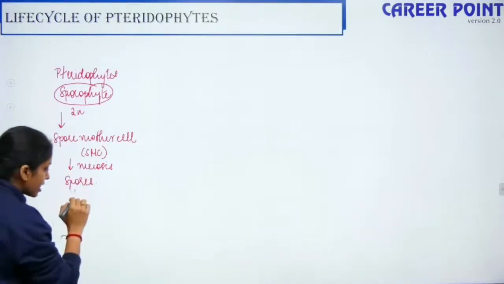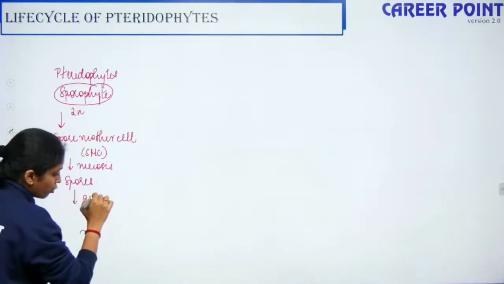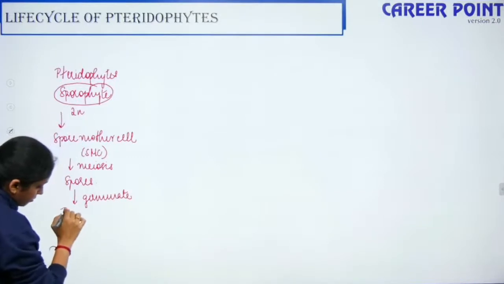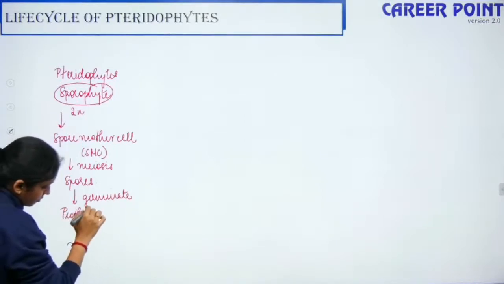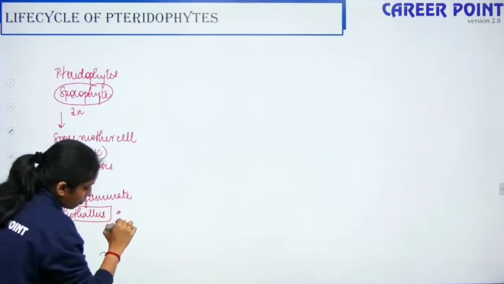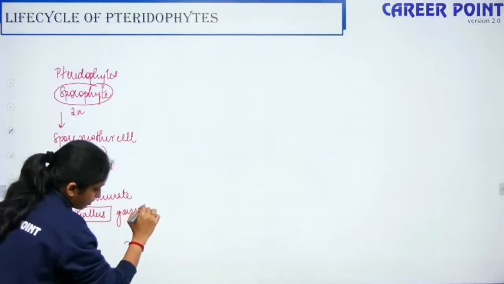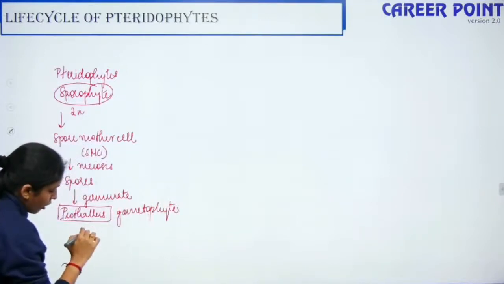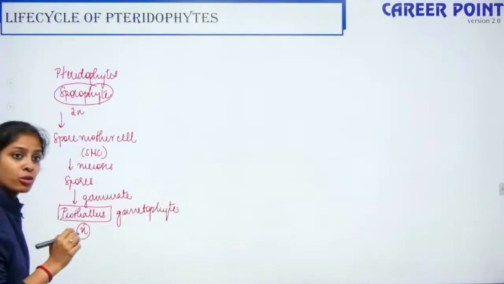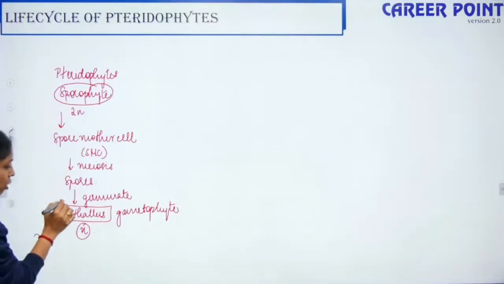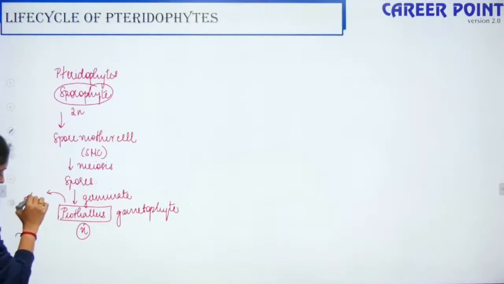These spores germinate to form your prothallus. This prothallus is the gametophytic stage, meaning this is the haploid stage. But this prothallus is independent: it is free living and also photosynthetic.